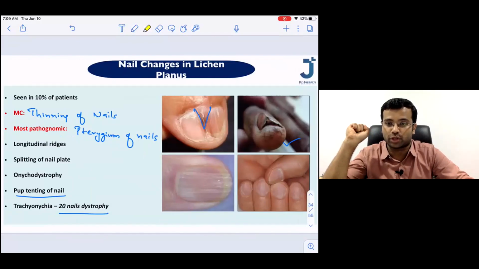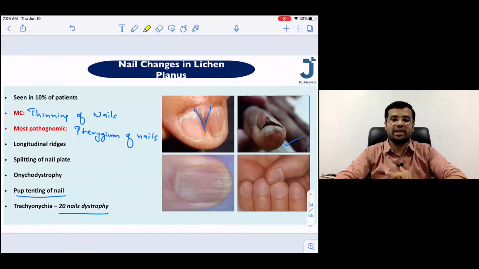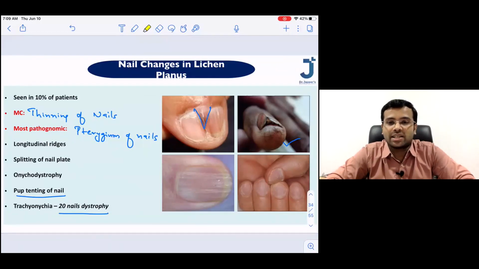Previous slide for Dr. Vishnu. Okay, can you take a screenshot of the previous slide? Nail changes in lichen.